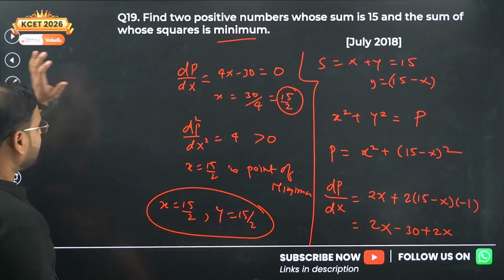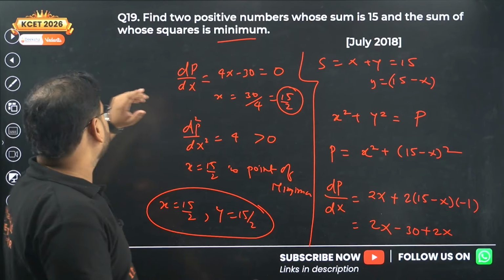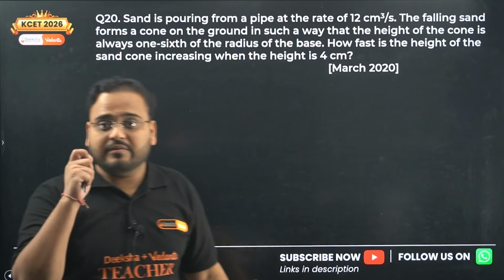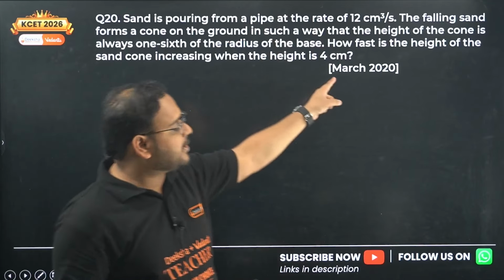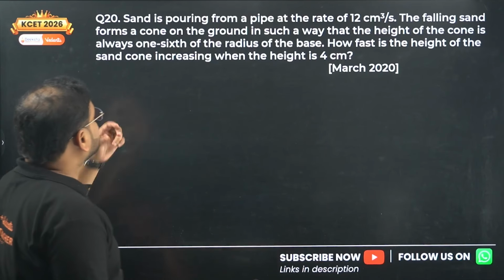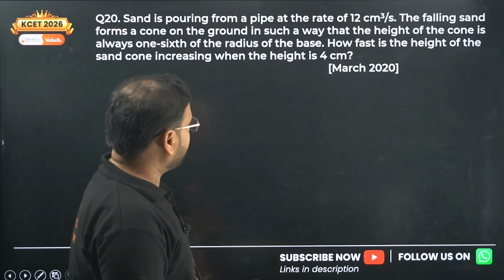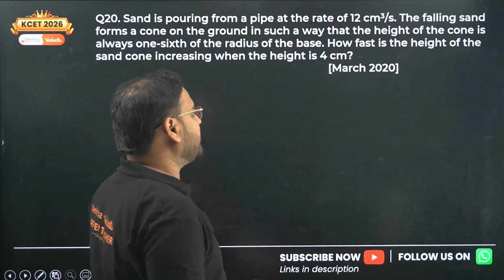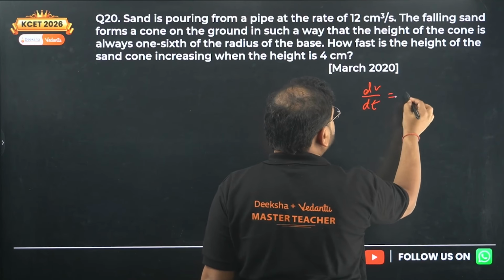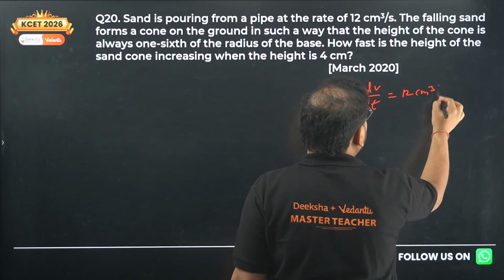Okay, 19th is done. Now question number 20. Another very beautiful question. Please pay attention. It's a PYQ from the 2020 March annual paper. Sand is pouring from a pipe at a rate of 12 centimeter cube per second, so dV by dt is given as 12 centimeter cube per second.